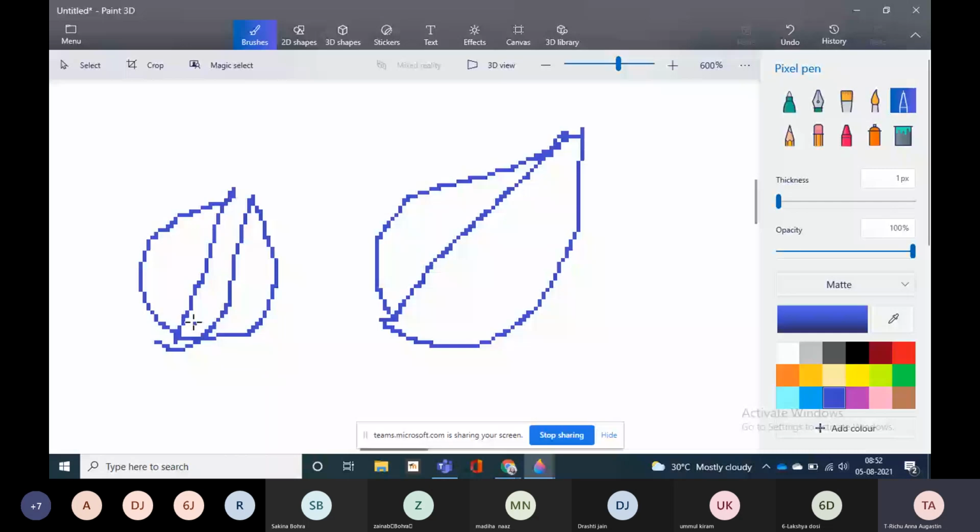This midrib divides into two halves, and then it acts like a hinge. Okay, it acts like a hinge. It opens and closes. This thing, can you see this? This can open also and close also.